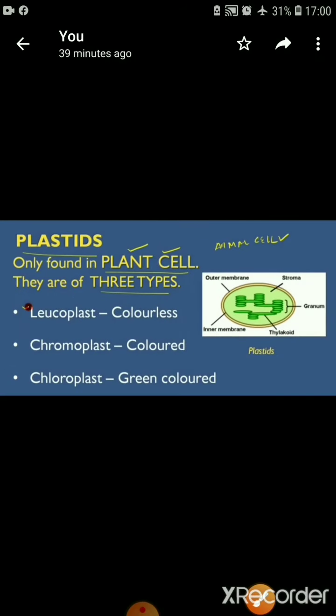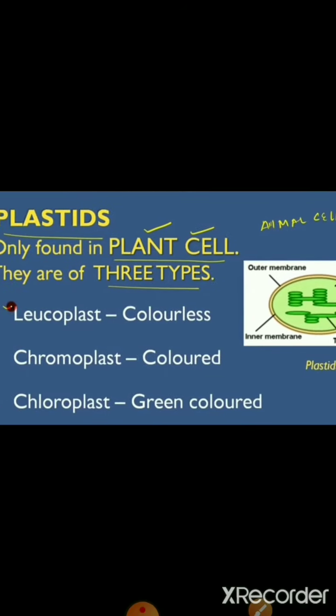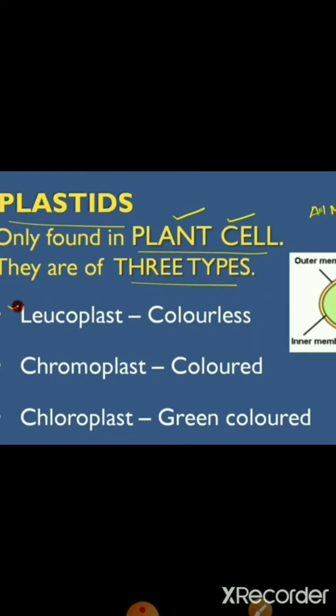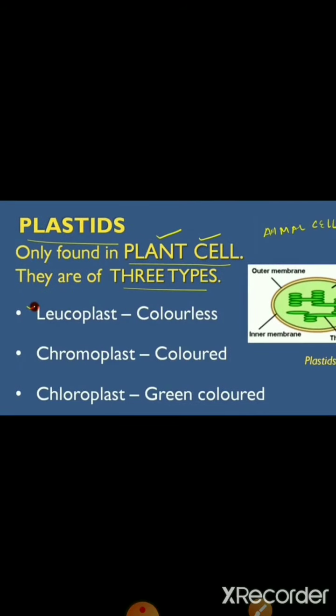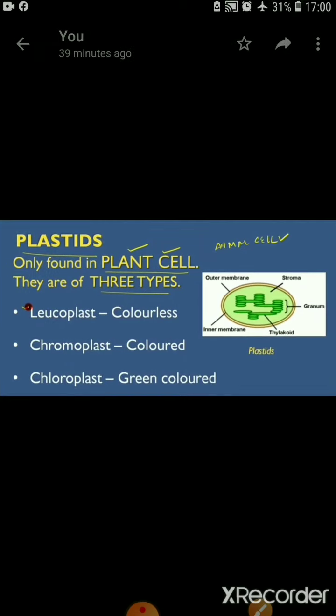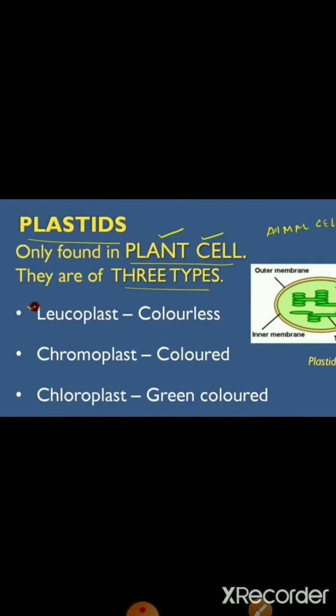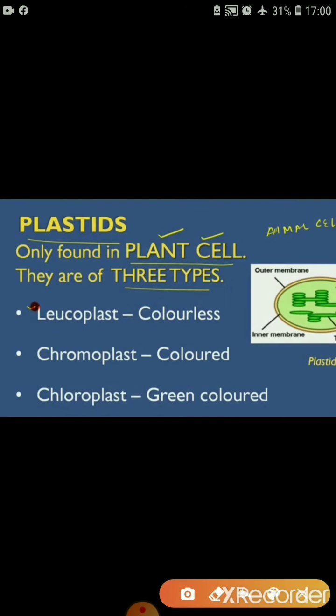Moving further, what are plastids? We can say plastids are found only in plant cells, as we just talked about. They are absent in animal cells and seen only in plant cells. And these are mainly three types. First, leucoplast, which is colorless. Next, chromoplast, which is colored, and third is chloroplast, which is green colored.